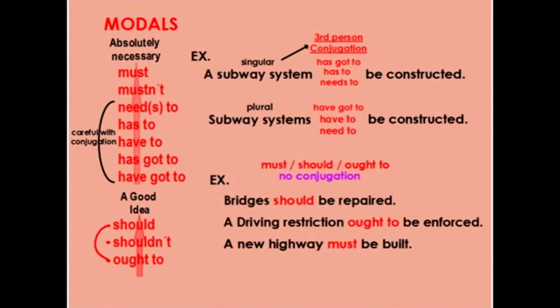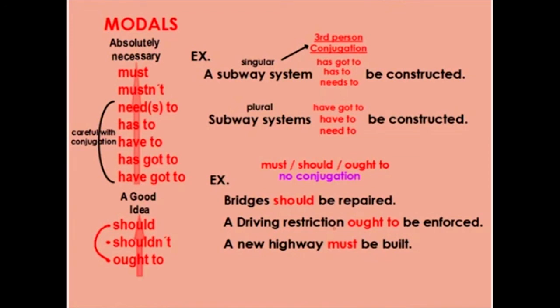However, when I talk about must and should and ought to, okay, there's no conjugation. So I don't need to worry about singular and plural. For example, bridges in this example is plural. Bridges is plural, and I only use should. I don't need to think about conjugating. So bridges should be repaired. Or, for example, a driving restriction, that's singular, but it doesn't matter because I'm using ought to.